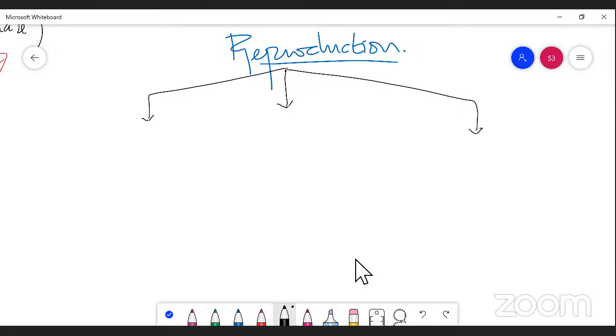In which the fungi reproduce vegetatively, right? That is called vegetative. So generally there are three types of reproduction. The first category is vegetative reproduction. The second one is the asexual method.